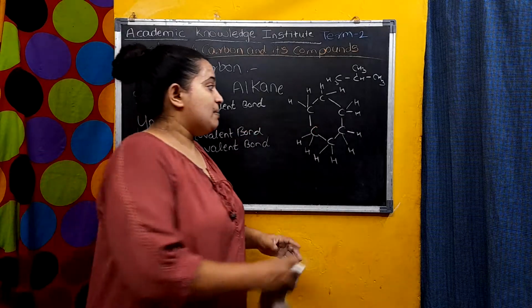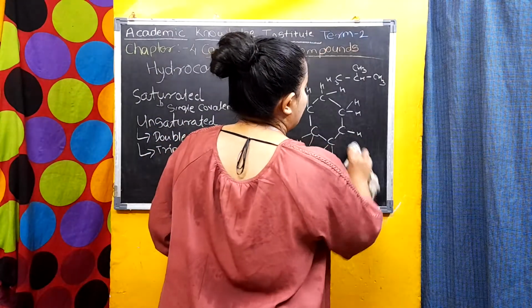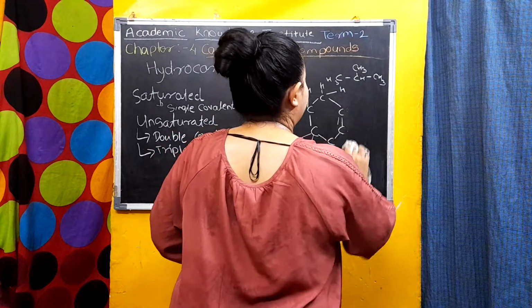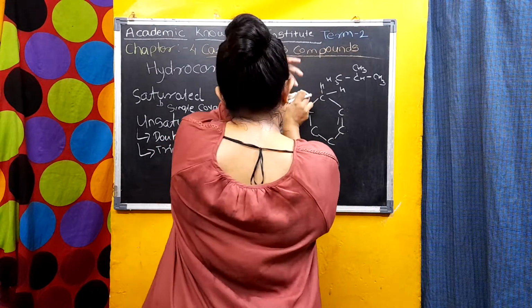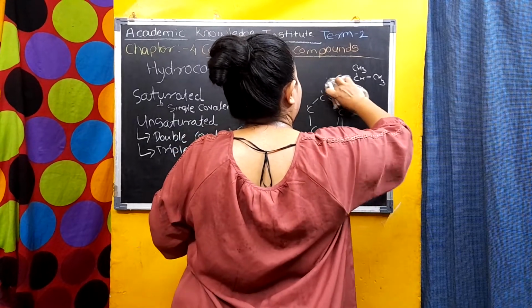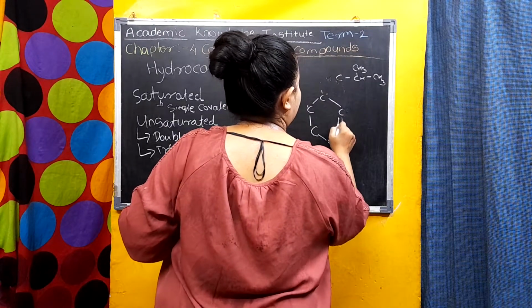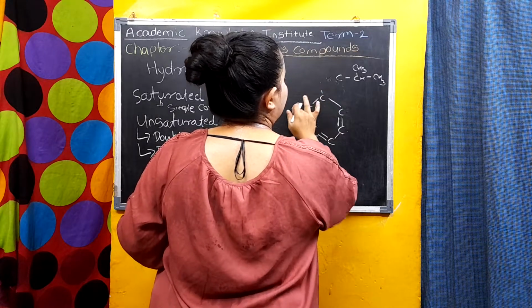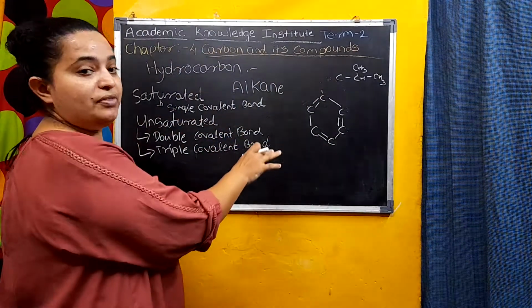Why? Because in benzene, there is a double bond on alternate carbon atoms. Like here, so here alternate carbons will have the double bond.